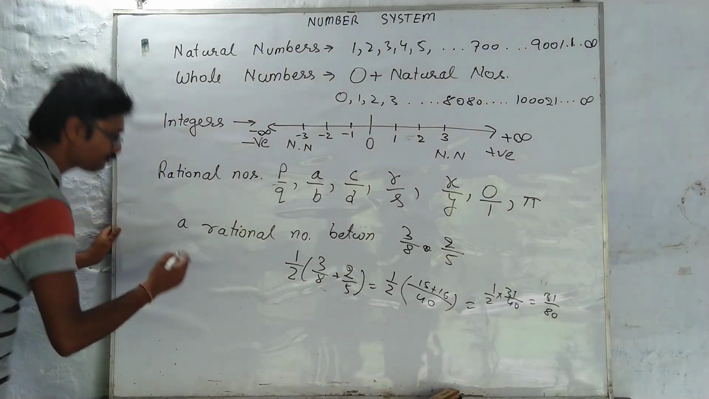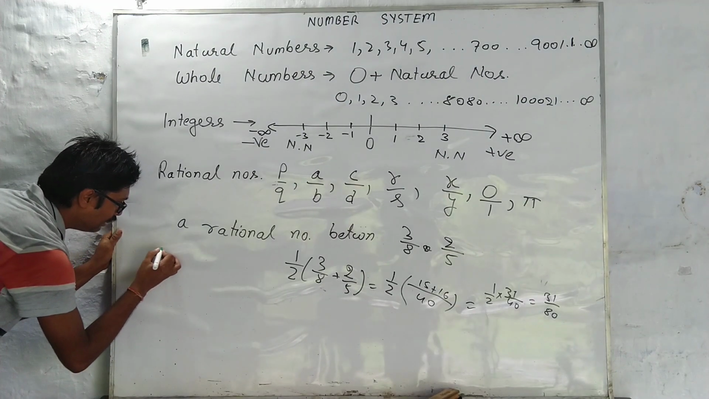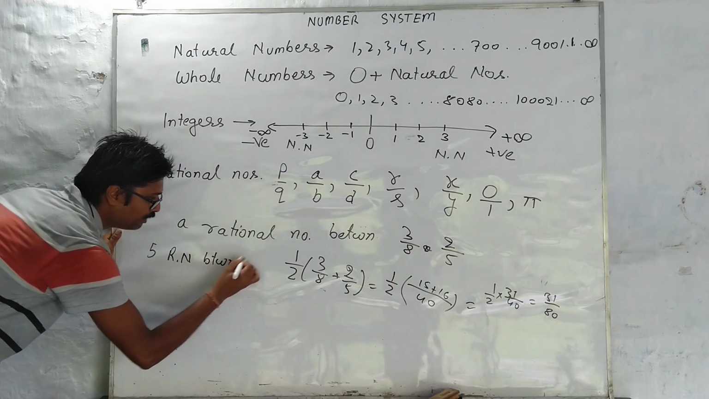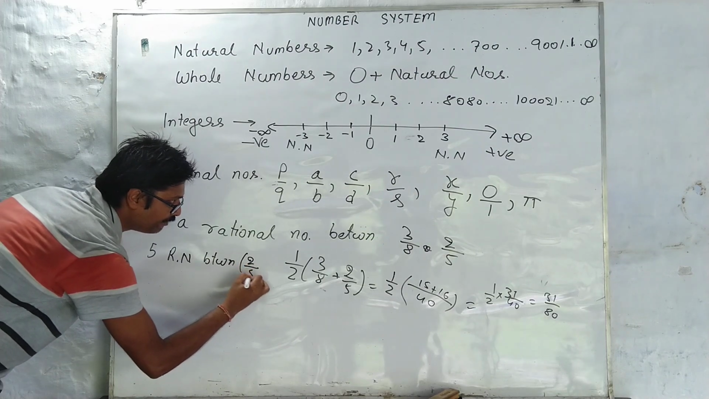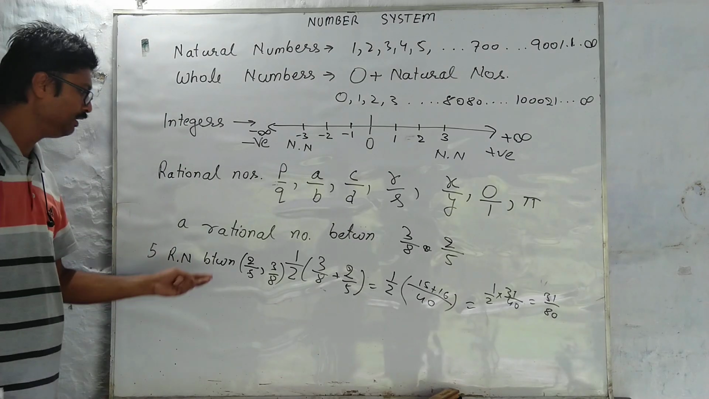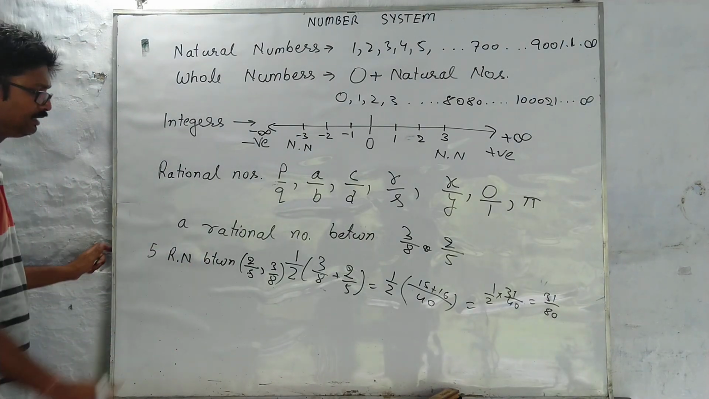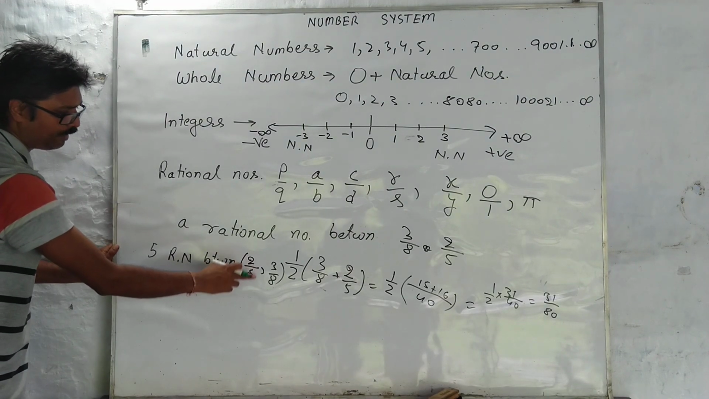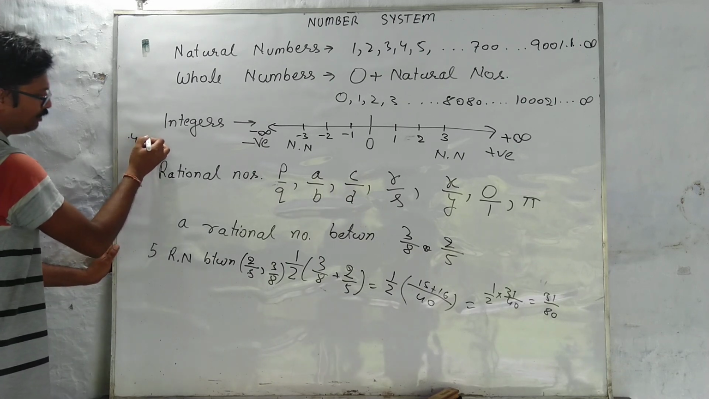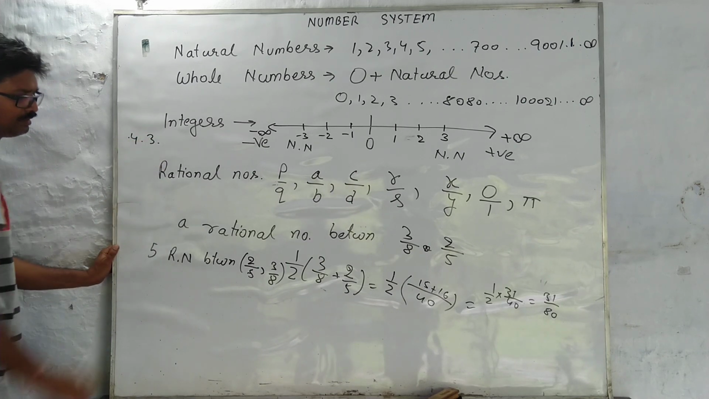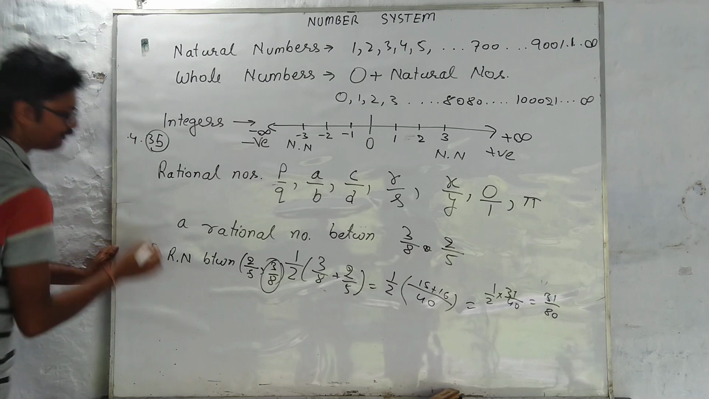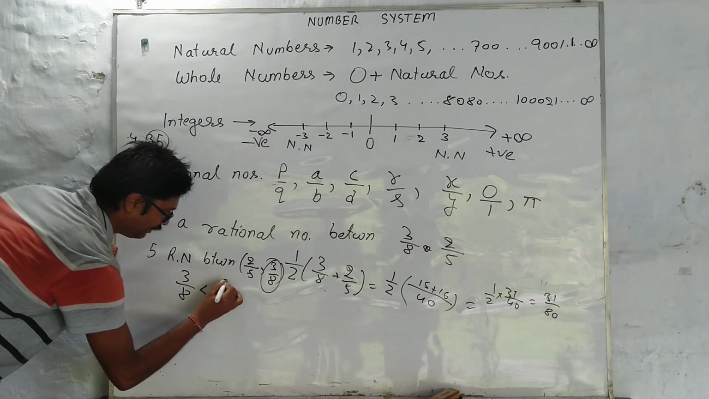Let's check this formula. We have to find 5 rational numbers between 2 by 5 and 3 by 8. So I have to assume one of them as x and one of them as y. Now x should be less than y. Which one is smaller? If I divide 2 by 5, I get 0.4. If I divide 3 by 8, I get 0.375. So definitely 3 by 8 is smaller than 2 by 5.